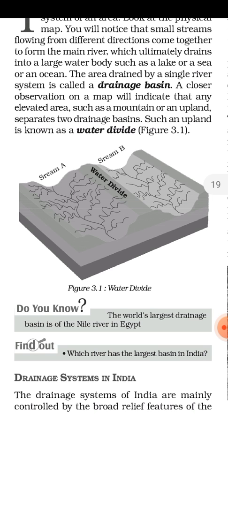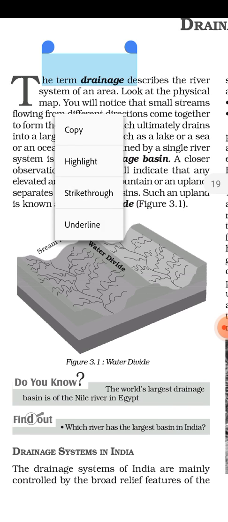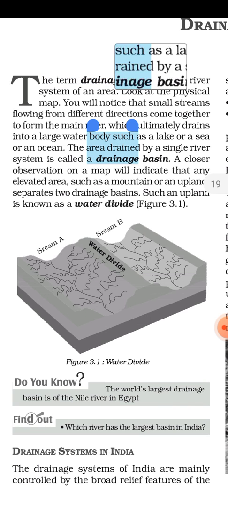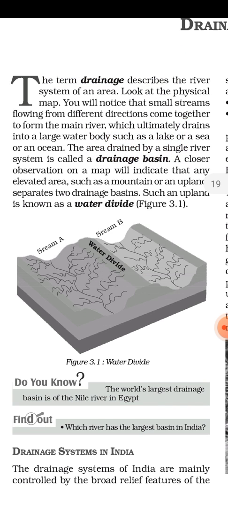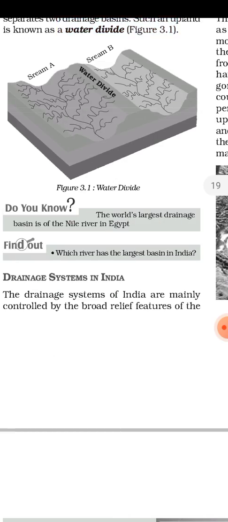So in the first para we discussed drainage, we discussed drainage basin, we discussed water divide. These are the three features we discussed in the first para.